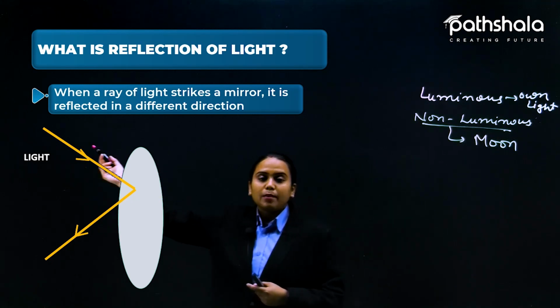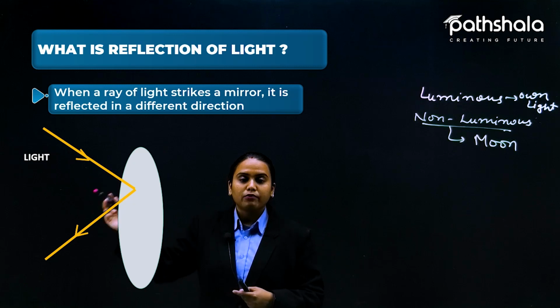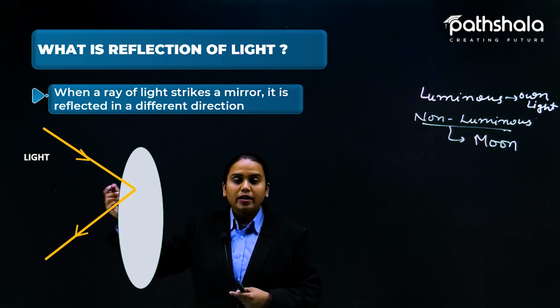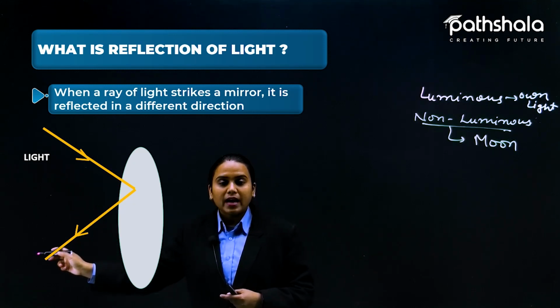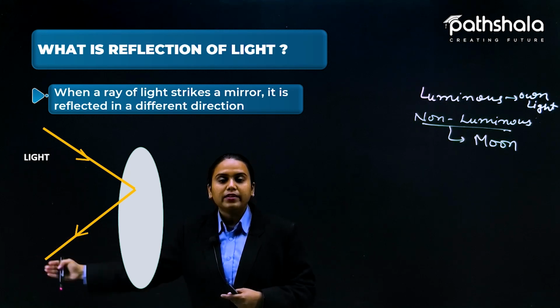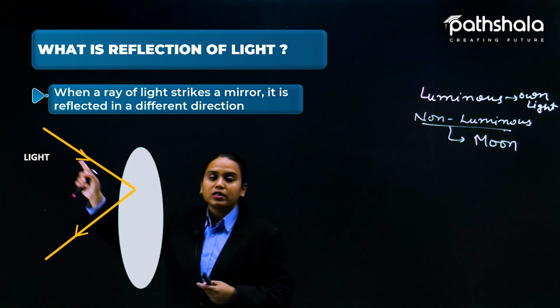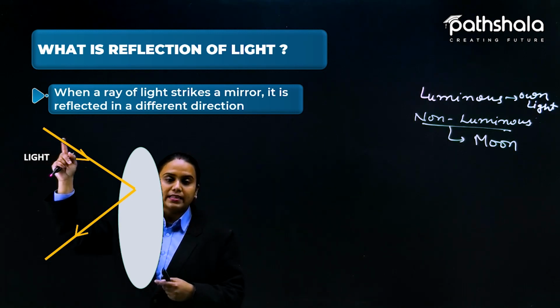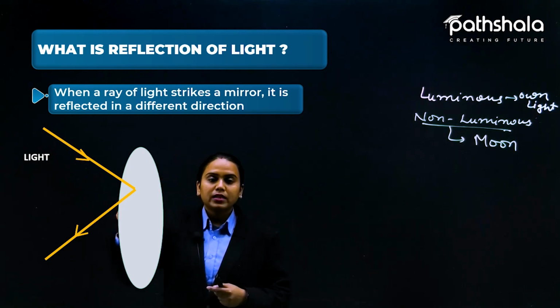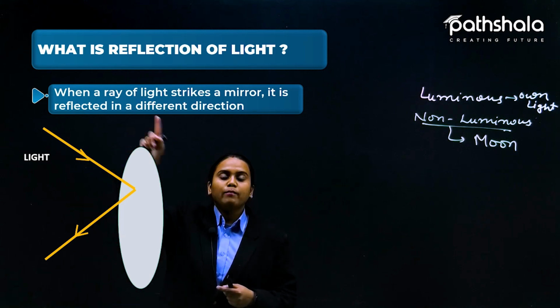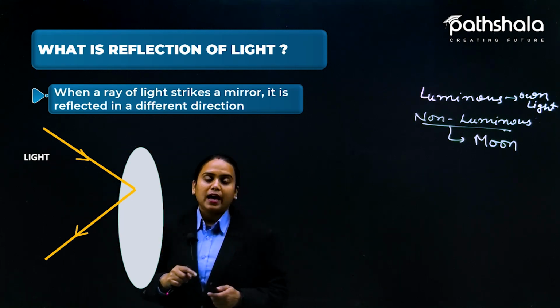The light that is coming out from the source is reflected here at the point, and from there it is again reflected and received here by our eyes. So what are we able to see? We are not able to see the source from which the light is coming, but we are able to see this object, which is reflecting the light.